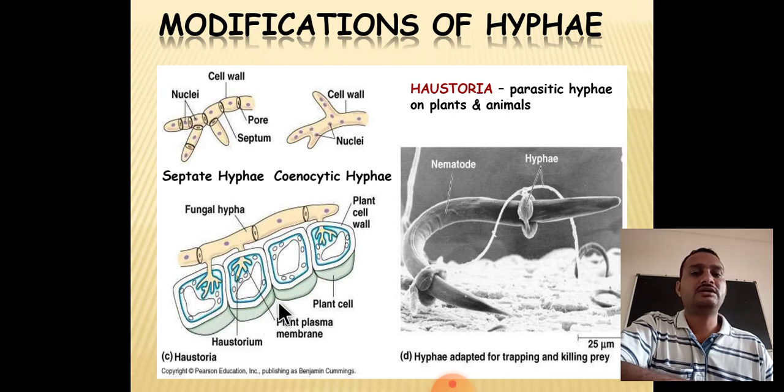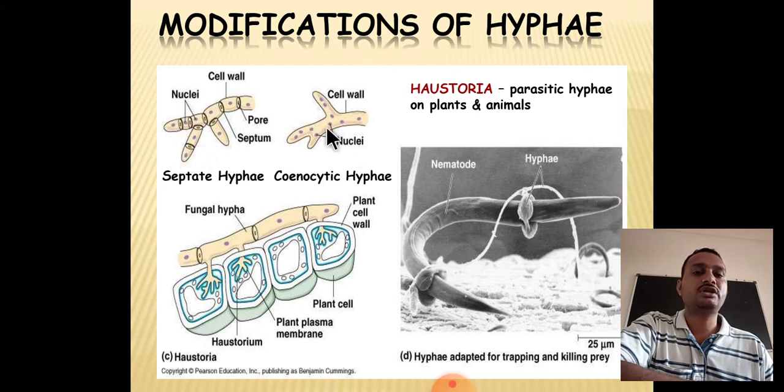This is the plant, actually plant cell. They absorb nutrients from the plant cell by modification of the hyphae. You can see how hyphae get modified when they enter into the plant cell. They get modified into a different structure called a haustoria. This is the modified structure of sinuous hyphae. This is the modification of the hyphae.